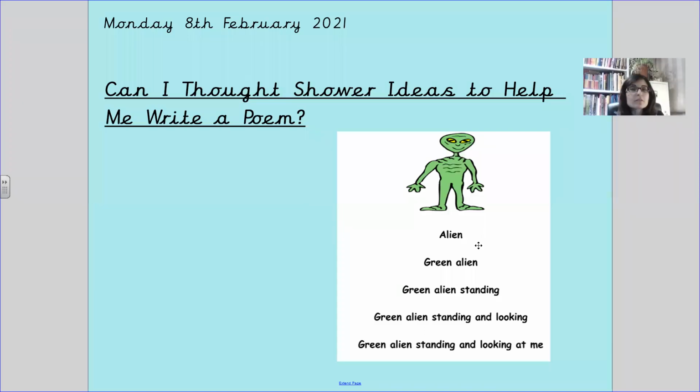Hello Gaudi and welcome to your first English lesson this week. Today's Monday, the 18th of February. Now last week, the last part of the term, we looked at writing instructions. This week we are going to look at poetry.